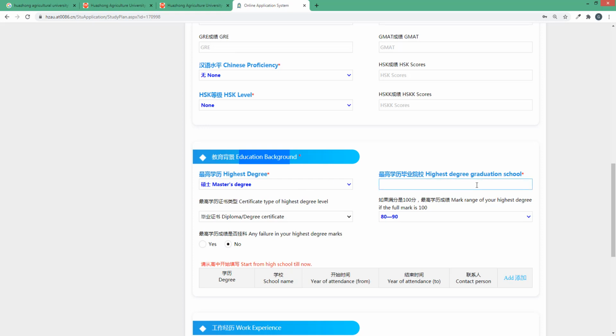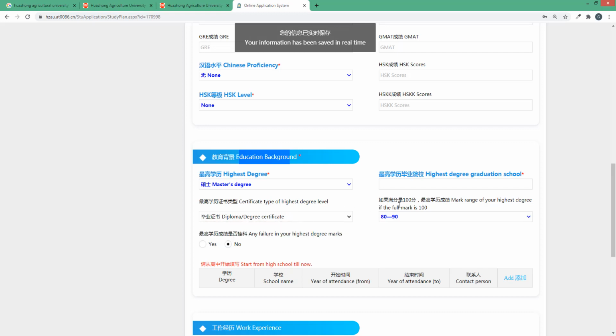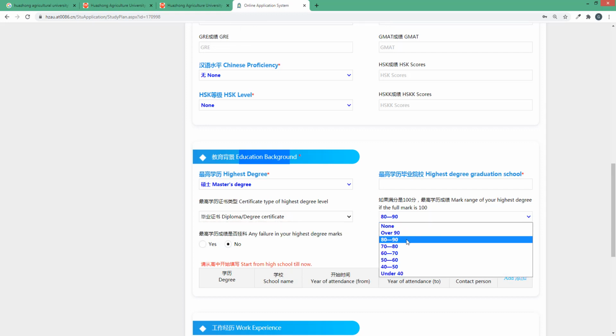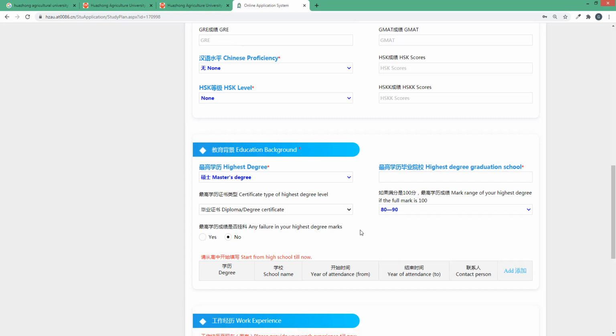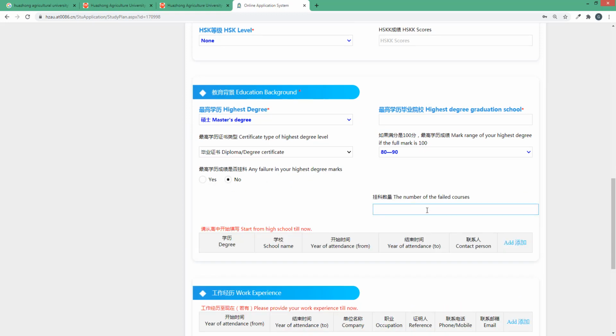Next are highest degree, graduation level, graduation school, name of your school, and diploma certificate, expected or graduated. I graduated, so I type my marks according to my transcript. Any failure in your subjects? If yes, type the number of subjects. I don't have any failure in my highest degree, so I left it as no.